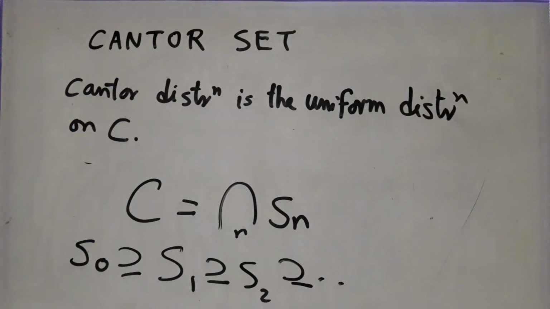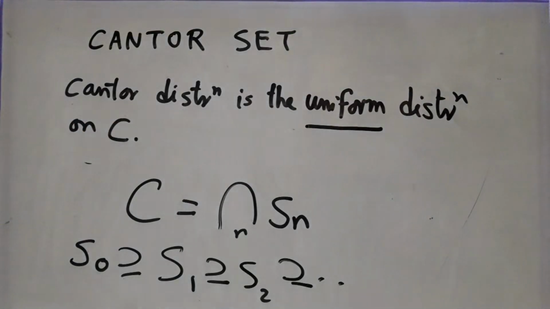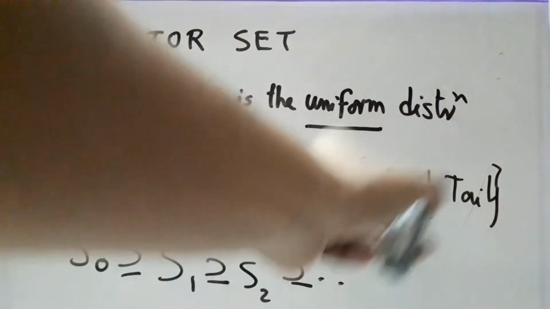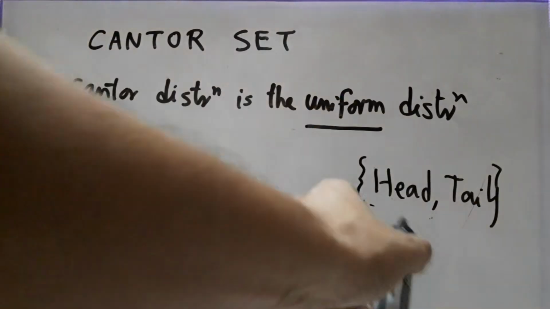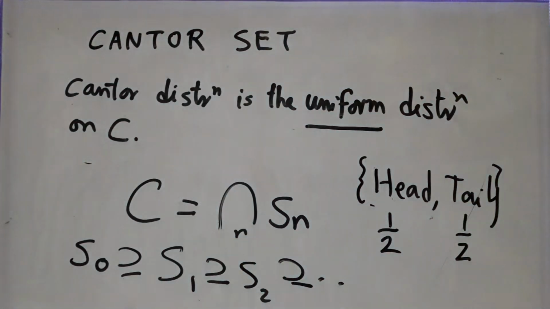This sounds like a very meaningful definition until you notice that the word uniform, in this context, is not well defined. What does it mean? We have already talked about uniform distribution for a finite set. For example, if our set, instead of capital C, is just the double-toss set head-tail, we understand what is meant by uniform distribution. We count the number of elements in our set, here it is 2, and we give equal probability to each one of them, half-half. That's uniform distribution.